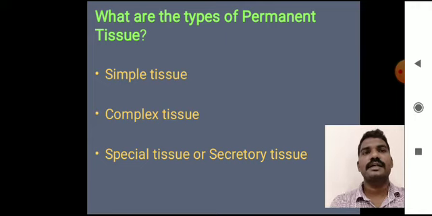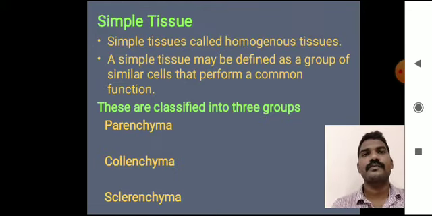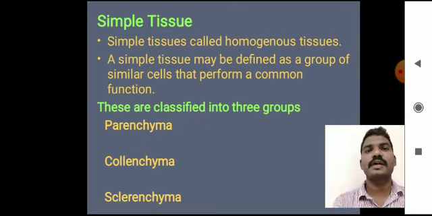Yes, these are the types of permanent tissues: simple tissue, complex tissue, and special or secretory tissue. The simple tissue is generally called homogeneous tissue. It may be defined as a group of similar cells that perform common functions, and they are classified into three groups. I already told you: parenchyma, collenchyma, and sclerenchyma.